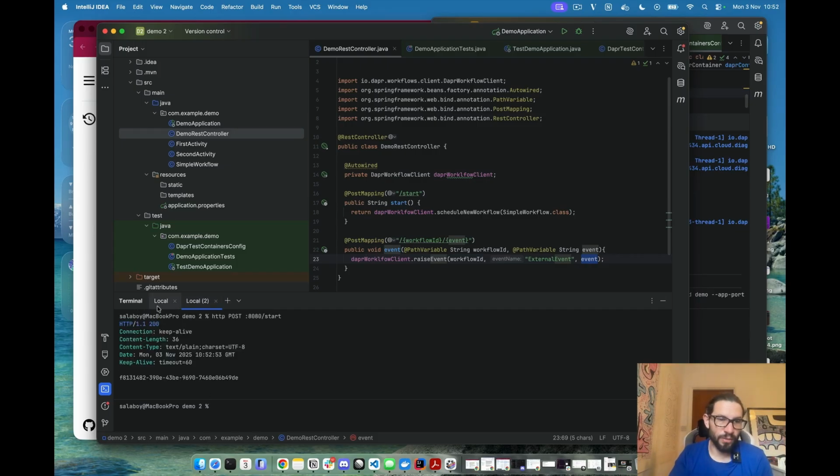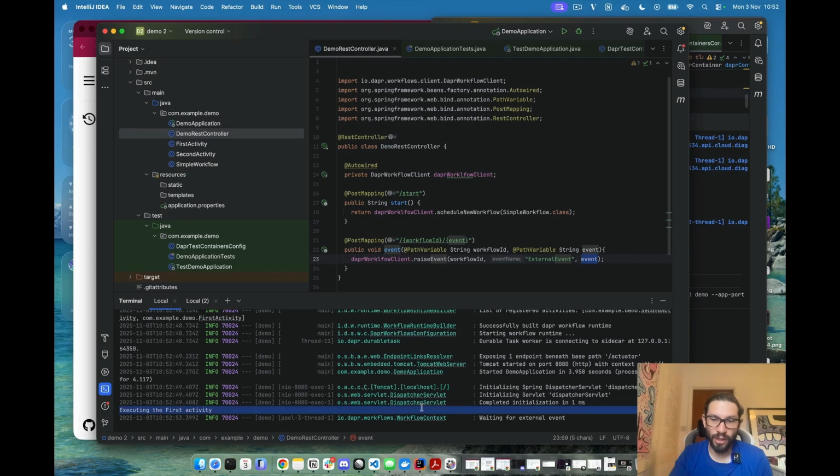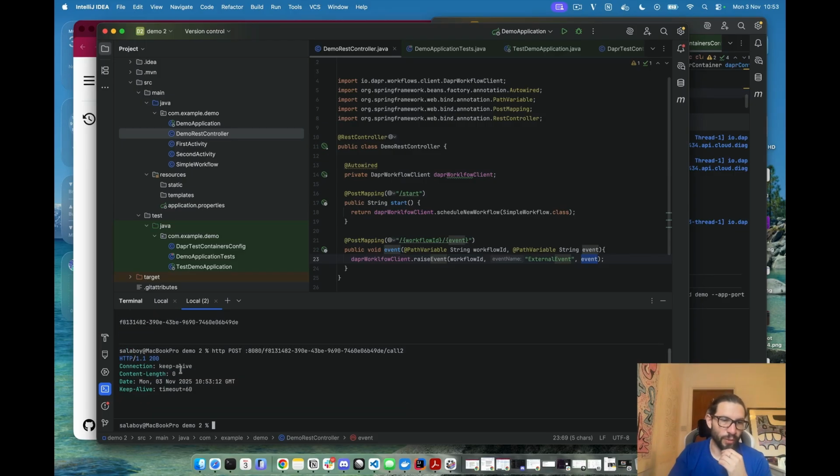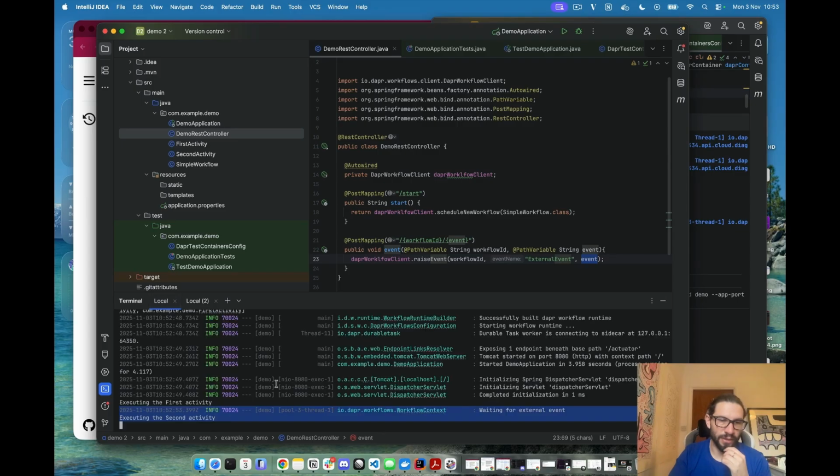But now that the first activity is being executed, we're waiting for an external event. That's good. And the external event will be sent to this workflow ID. And the name of the event in this case, we will just use call 2, so it actually goes into the if statement. So we call it, we get 200, everything is working, and you can see after waiting for the external event, we executed the second activity because the event was call 2.